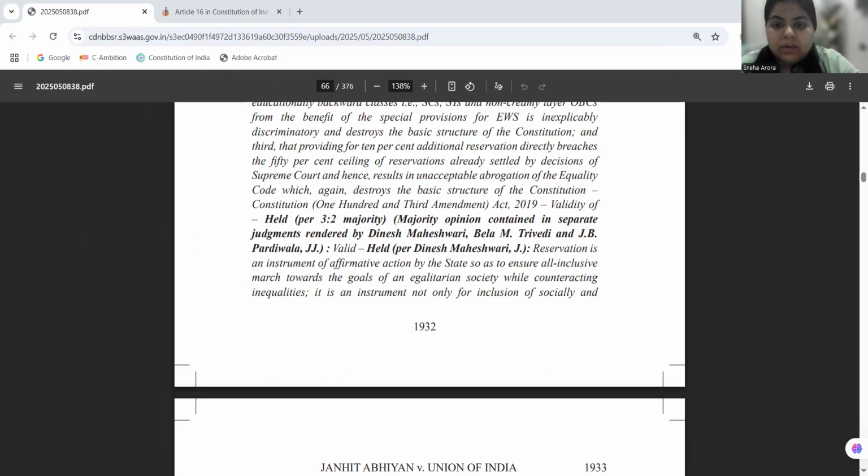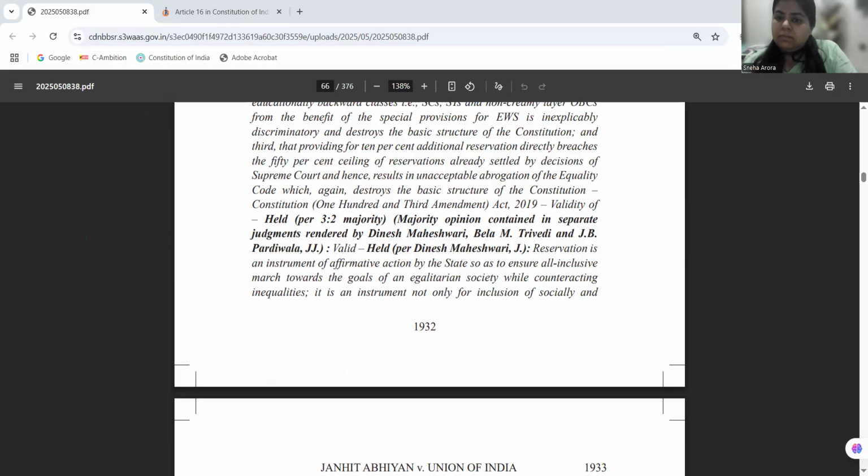Now Justice Bela M Trivedi is also concurring with the majority opinion. She is saying that affirmative action is a means of promoting distributive justice, and economic disadvantage does need recognition, and economic inequality is the most pressing form of deprivation these days, and some kind of measures need to be made for them.